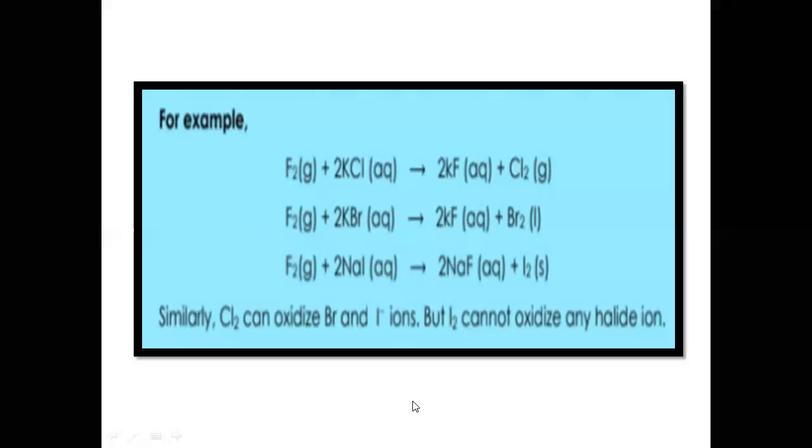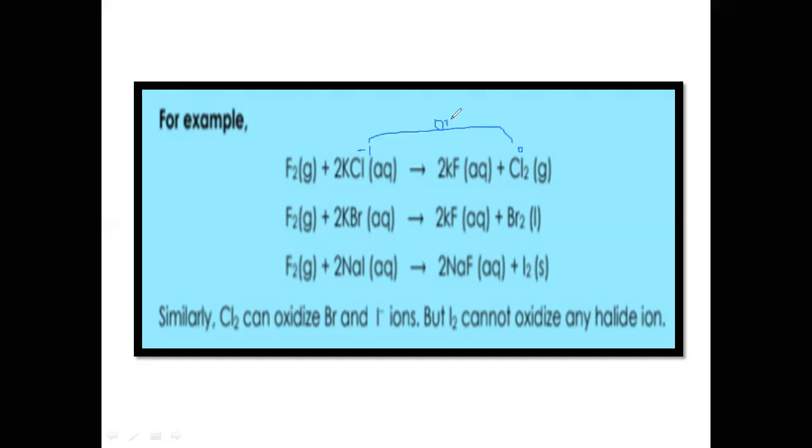Why is it called the oxidizing power of fluorine? Because you can see that the oxidation state of chlorine in this case is -1, and it is converted into zero oxidation state. So you know that zero is bigger than -1, and an increase in oxidation state is called oxidation.